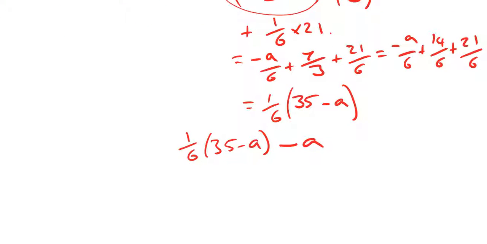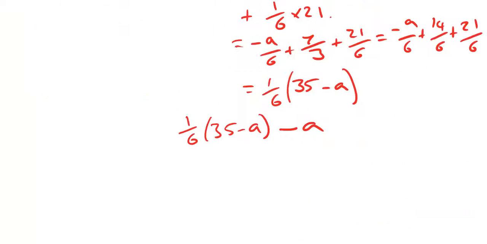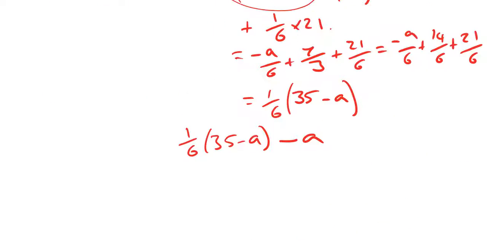Now, that doesn't quite look like it's supposed to. We are aiming for a target. We're showing that we have 1 over 6 of 35 minus 7A. But we need to bring that A into this bracket. Well, we could write it with a denominator of 6. So we could turn it into 1 over 6 of 35 minus A, minus 6A over 6. That's going to be the same thing.